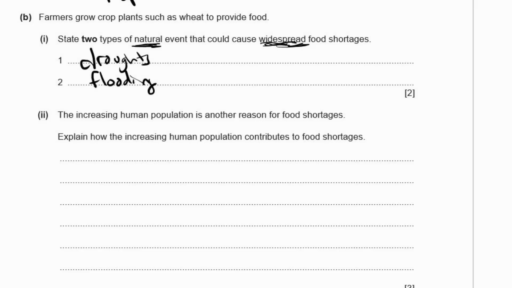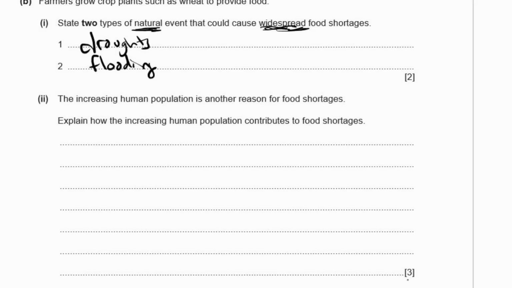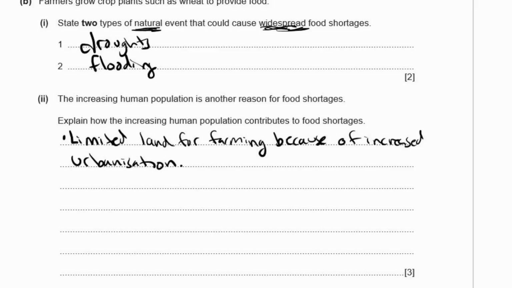All right. 2. The increasing human population is another reason for food shortages. So these are not natural events. These are to do with humans. Explain how the increasing human population contributes to food shortages. All right, so this is a 3-mark question. Again, there are lots and lots of things you can choose from, but they have to be something related to increasing human population. So one of the things you could say is that because we have more cities, there is less land for farming food available. So another way to say that is limited land for farming because of increased urbanization.